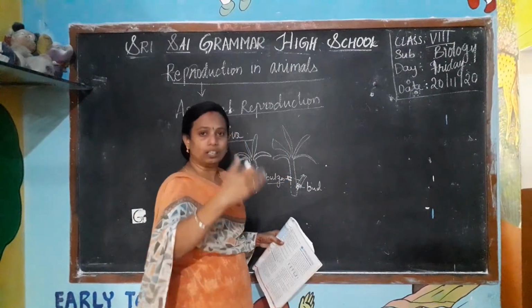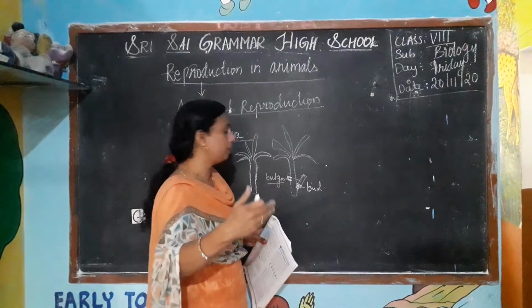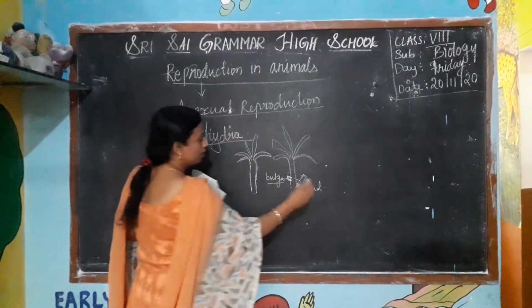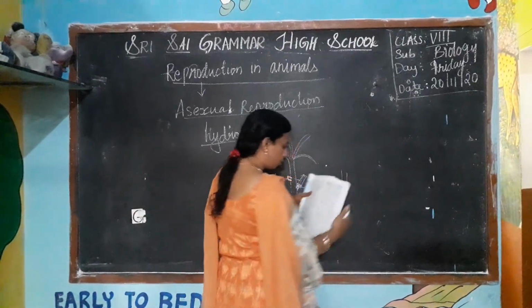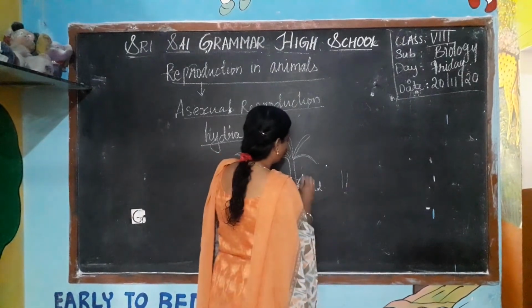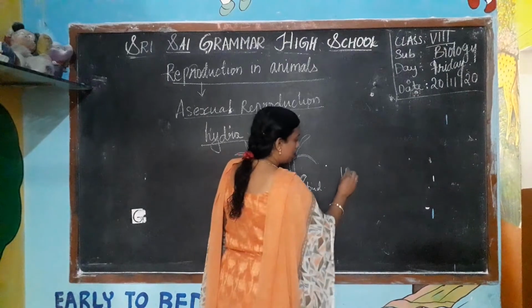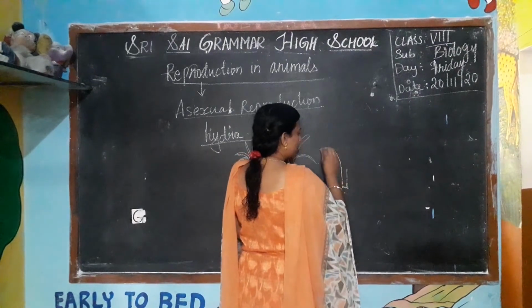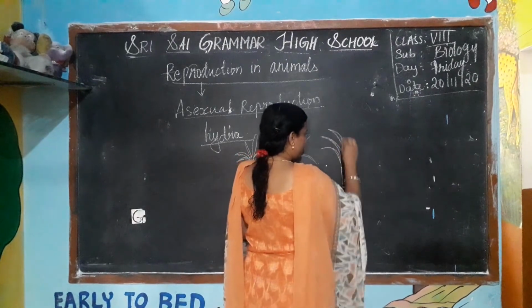They grow day by day, and form somewhat bigger. I'm drawing roughly.